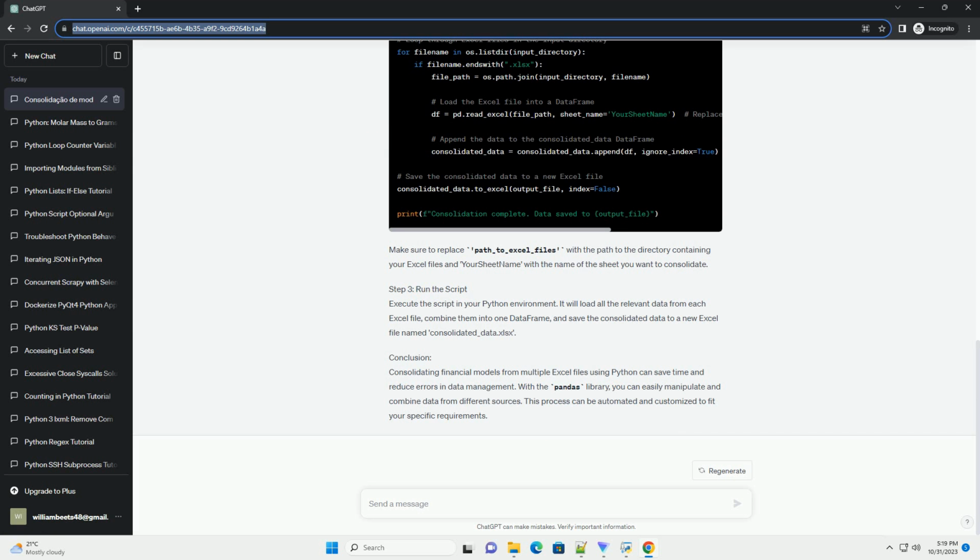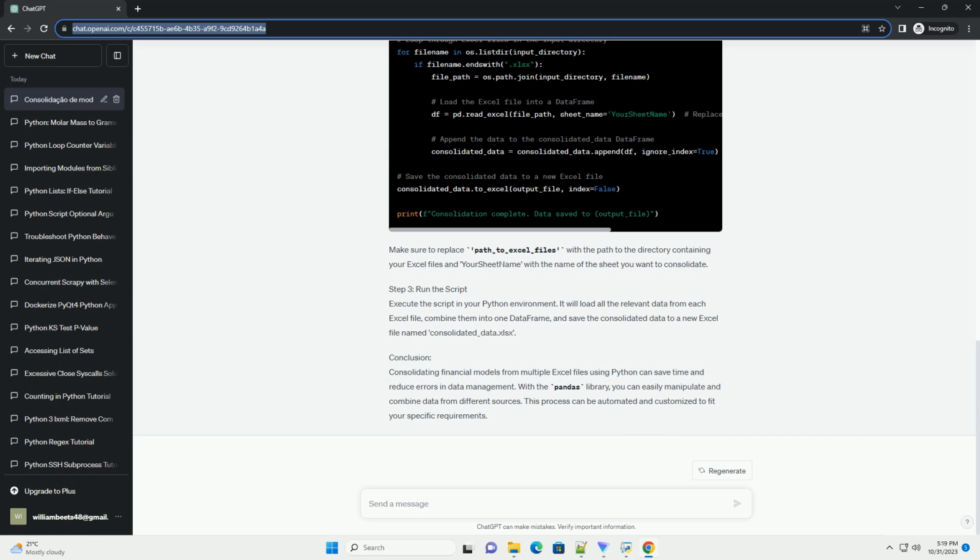Step 2. Writing the Python script. We will write a Python script to consolidate Excel files. The script will... Here's a sample Python script. Make sure to replace path_to_excel_files with the path to the directory containing your Excel files and your_sheet_name with the name of the sheet you want to consolidate.